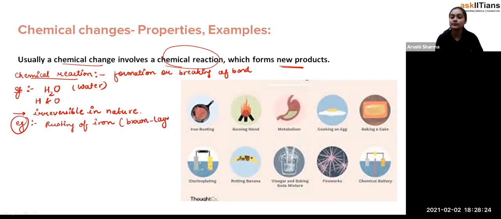Brown layer formation. That brown layer formation is due to the presence of iron, and when that iron is in contact with the outermost surroundings, like the air and the water, there is the formation of the brown layer, and that brown layer is called rust. And this whole process is called the rusting of iron, because in that condition, students, the iron is getting damaged. And this process is not reversible, you can't remove that rust.